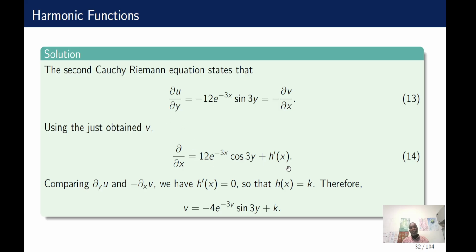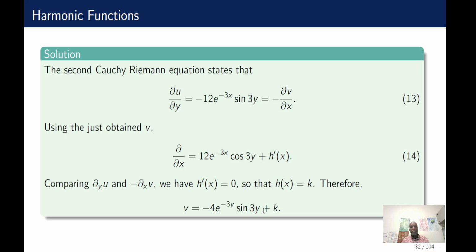It gives you this function, and when you compare it, the only observation is that the derivative of the constant of integration is going to be equal to 0, which means that h of x is equal to k. Therefore, our v is equal to this.